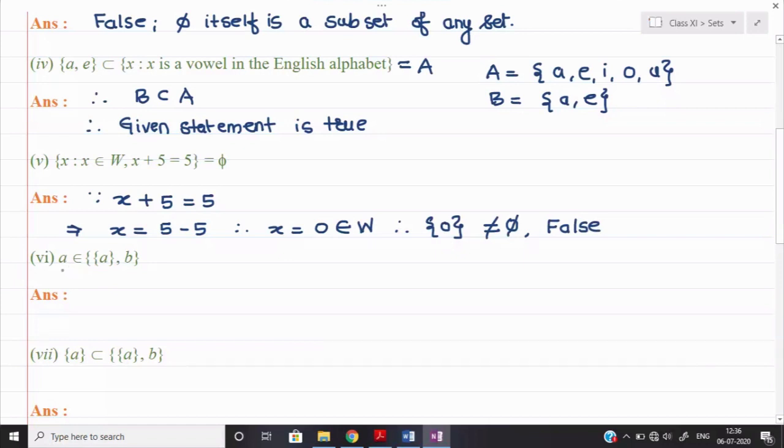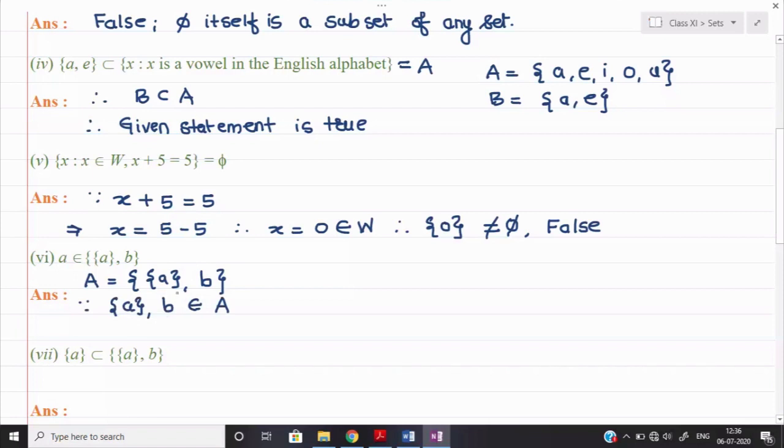In the part number 6 they are saying A belongs to this particular set. Suppose this set I say A. In this set I include one element curly bracket A and another element as B. Now see, here we can say that the curly bracket A and B are the two elements of set A. Remember, B without curly bracket but A is coming with the curly bracket.